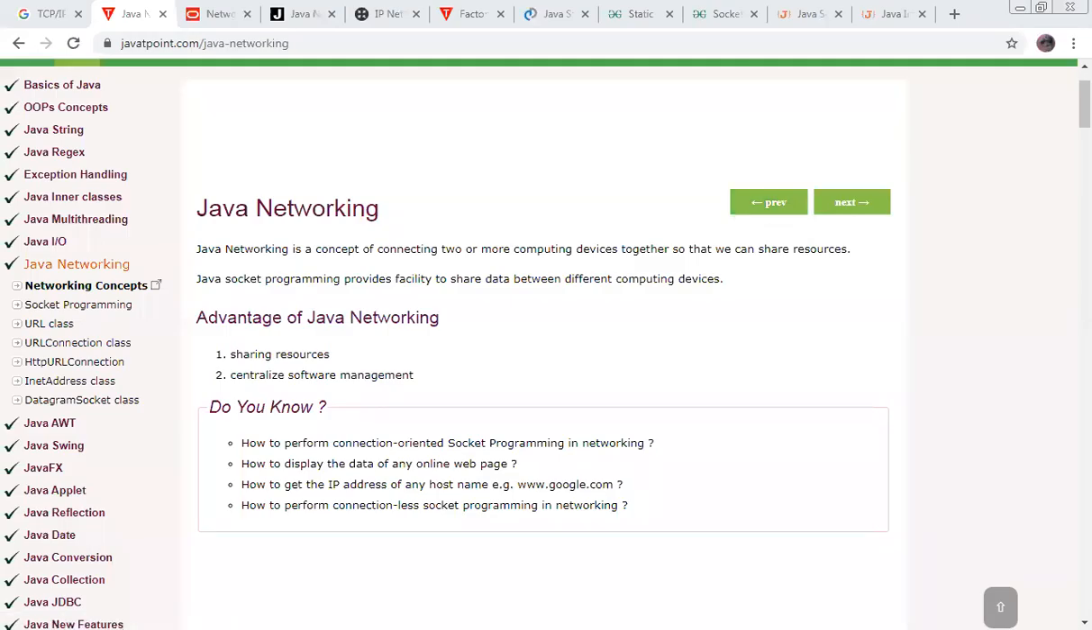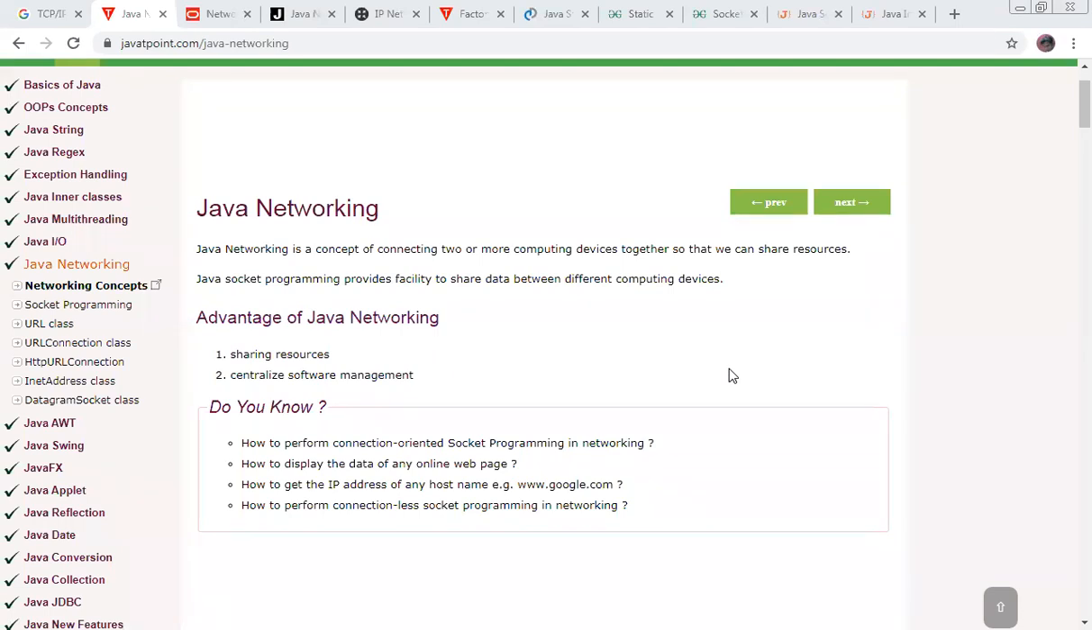Let's start with networking. Now, in computer network subjects, it's all about connecting one piece of hardware to another. Here, in Java networking, the concept of connecting two or more computing devices together has a programming edge.